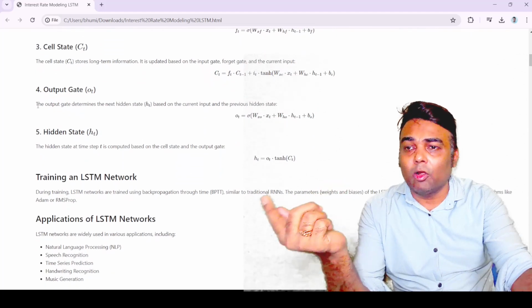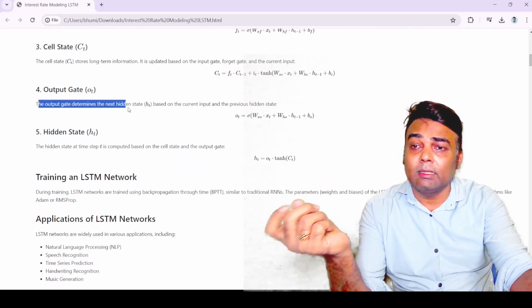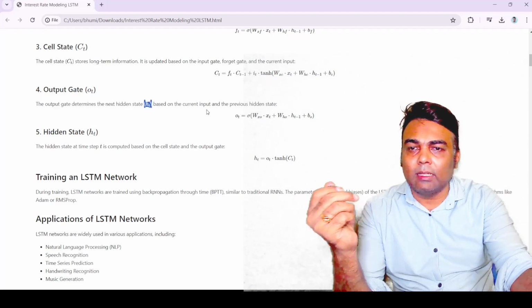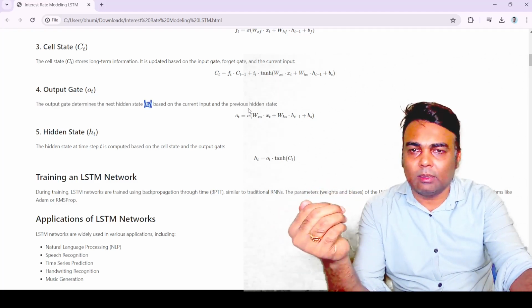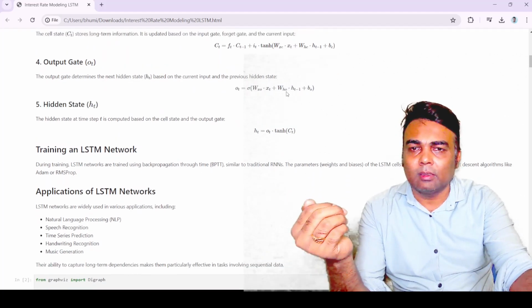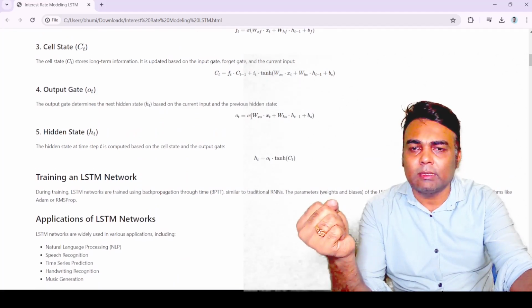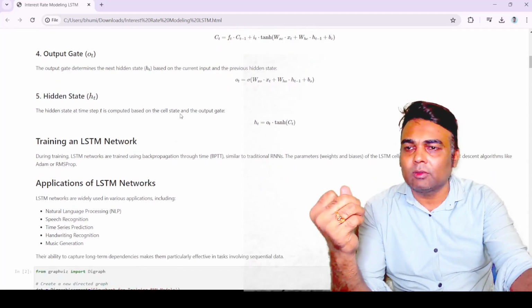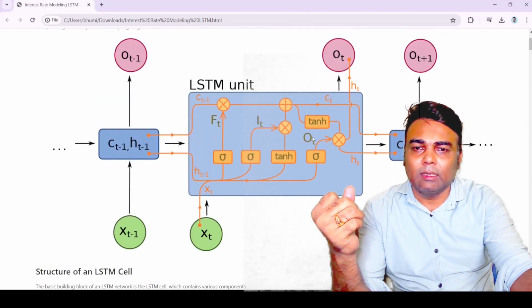Now talking about the output gate. The output gate determines the next hidden state st. Based on the current input and the previous hidden state, you determine the output gate value. It also uses the sigmoid function, the current input, the previous state, and the bias. So here you can see the output gate.